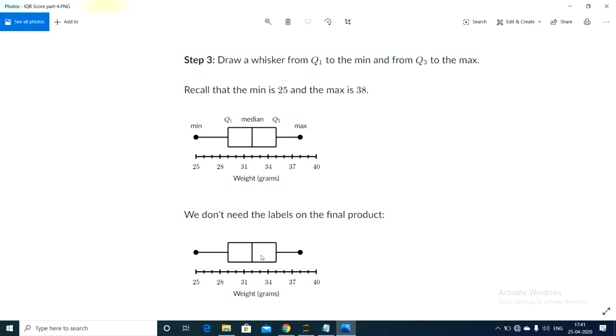See here, Q1 is called the 25th percentile. Between Q1 and the median is 25%, and between the median and Q3 is 25%. So Q3 is called the 75th percentile, Q1 is called the 25th percentile, and the median is called the 50th percentile because each of these halves holds 25%. I think this is very clear for you.